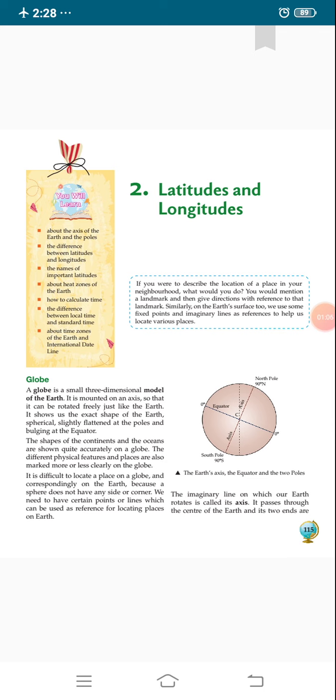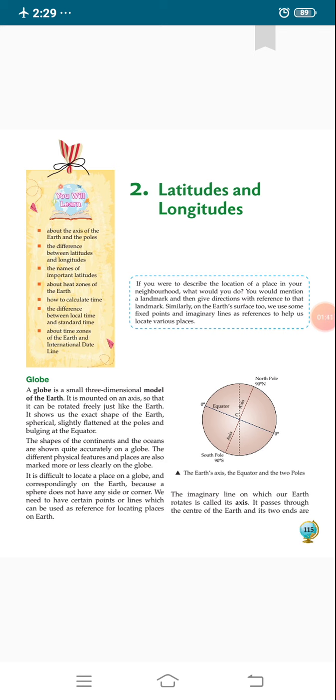And then we will discuss the heat zones of the earth. There are three heat zones: first, torrid zone, temperate zone and frigid zone. And then we will discuss how to calculate time and the difference between local time and standard time. And the last point that we will discuss in this chapter is the time zones of the earth and the international dateline.